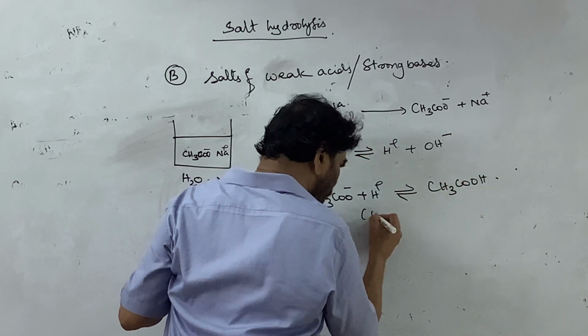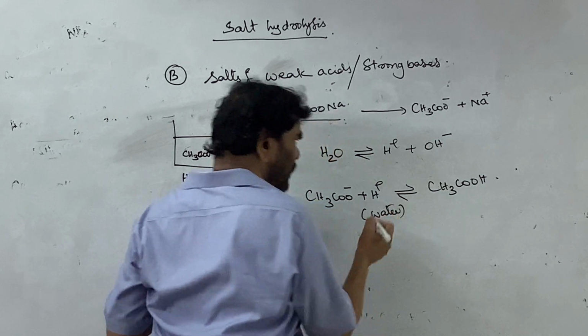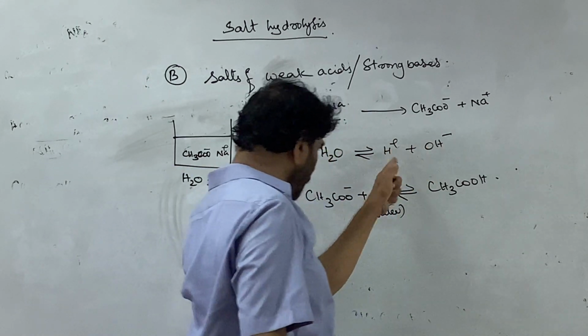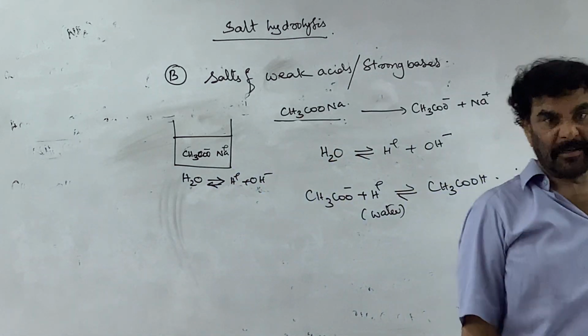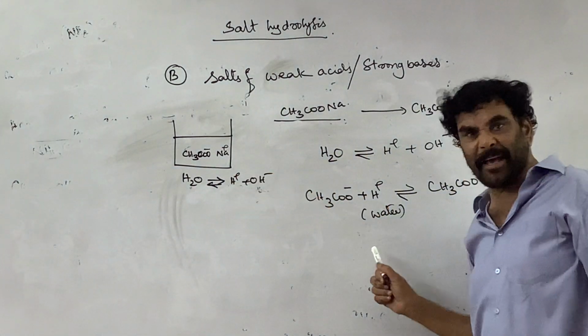This is the water, H plus ion of water, OH minus ion of water. From that equilibrium, the added acetate is taking the H plus ion. What about the sodium ion? Why is the sodium ion not taking anything?